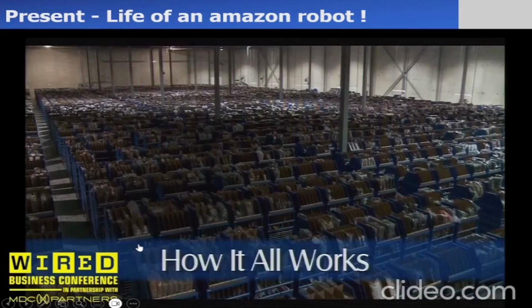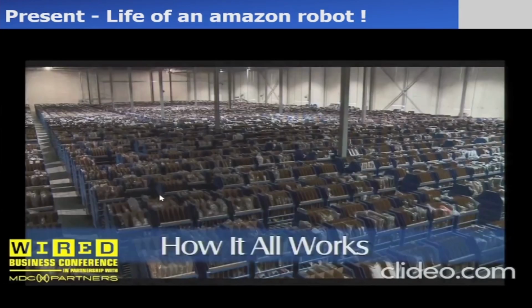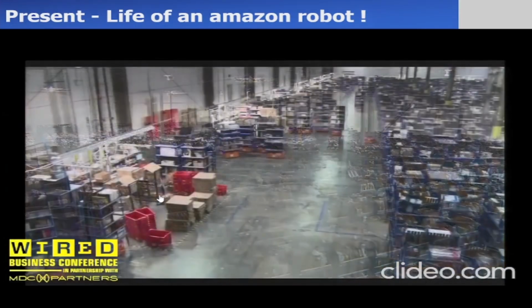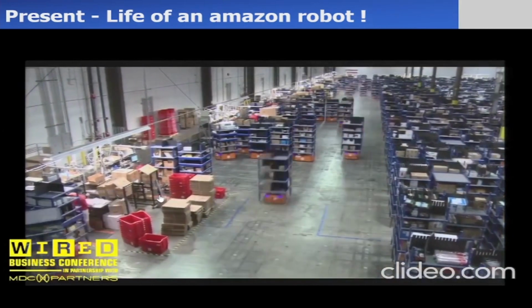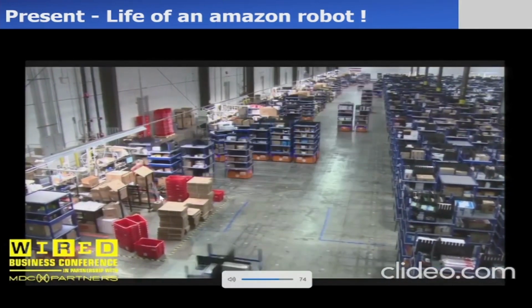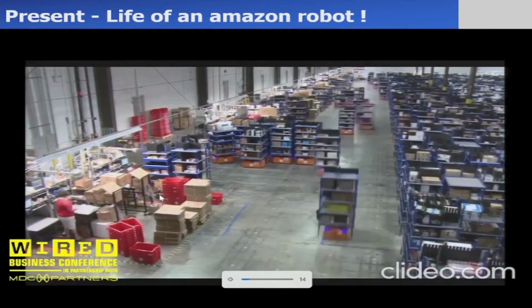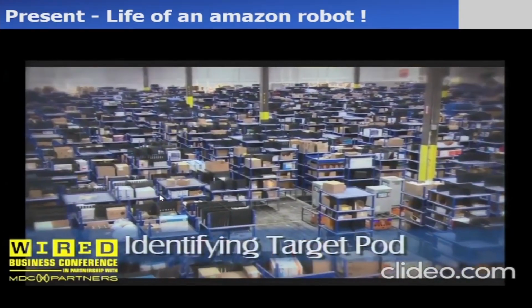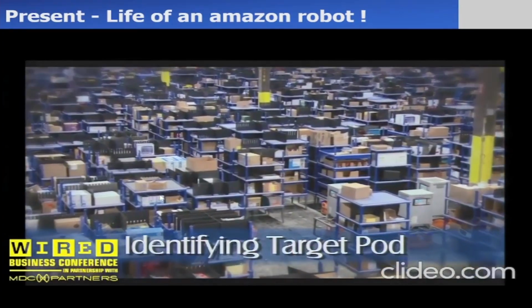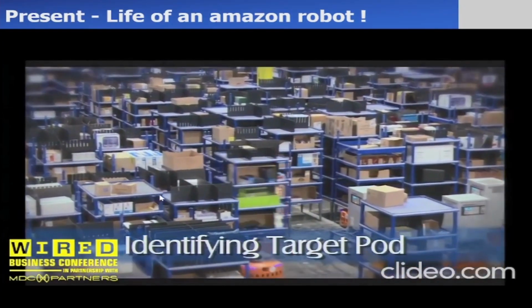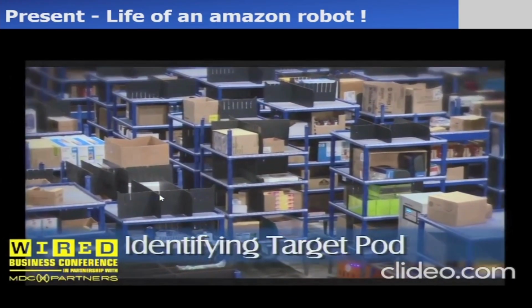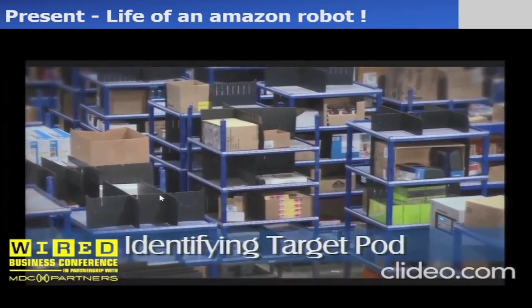Then if you look at the present, the best example would be the Amazon warehousing: a collection of thousands of pods containing tens of thousands of inventory items, and a collection of pack workers on the side of the building, as you saw. And the whole process begins when Mrs. Smith goes to the website and orders red, green, and blue. And she says, submit order. Now our job becomes to find the pod with the red T-shirt that we want to use, match it up with the station, match it up with the robot, and then we hand out a mission to the robot.